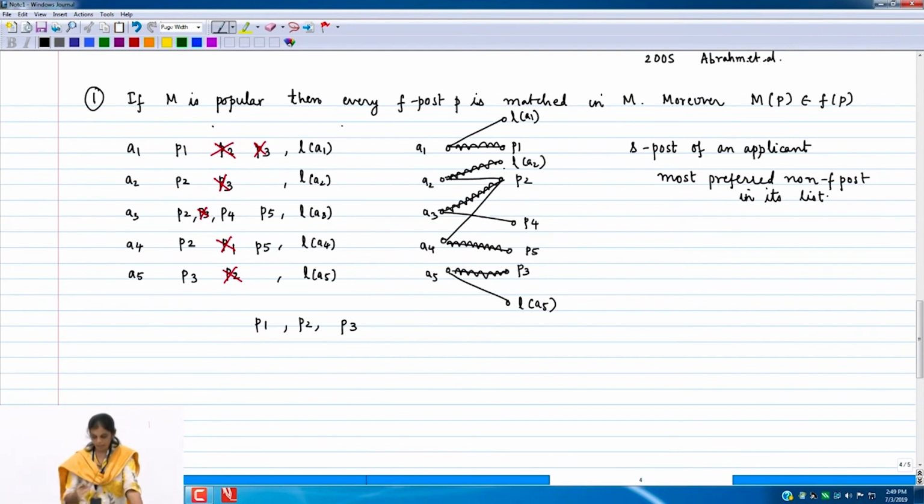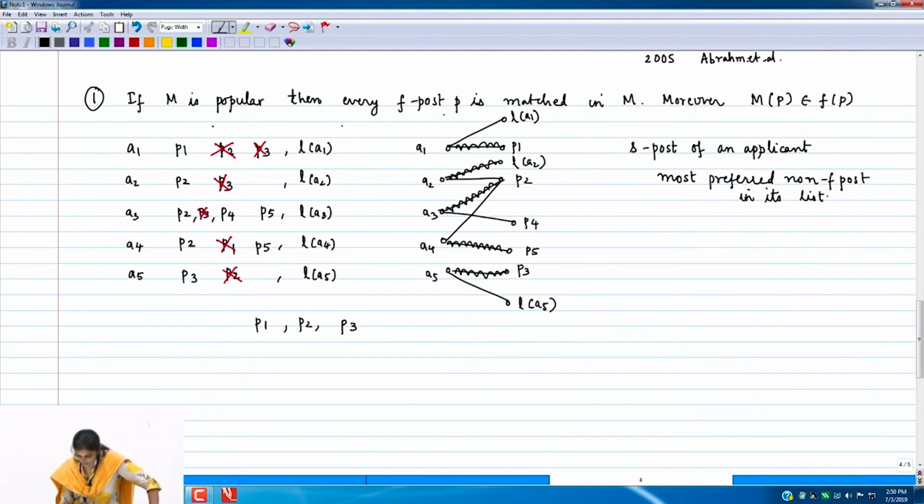But what is good about this is that even when her matching algorithm in her mind had a choice to match A1 to L of A1 versus P1, she did choose A1 P1, and that must be chosen because we know that every F post must be matched. If one chooses a matching which is A1 to L of A1, then that matching cannot remain popular because that will leave P1 unmatched, right. So, it is a good thing. Here it does not affect, as we will see, whether it is popular or not. In fact, we should do this exercise.